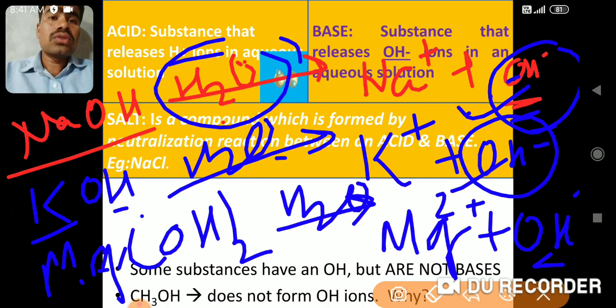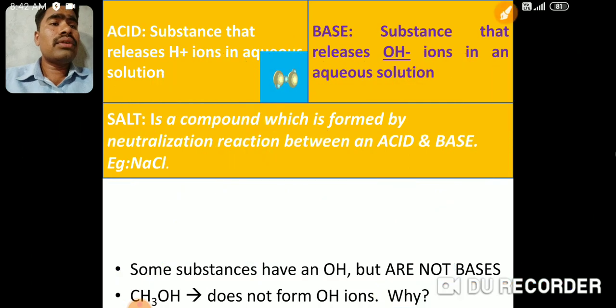You got it? So the definition of these acids and bases is very simple: acids are the substances which produce H plus ions in the aqueous solution. Aqueous solution means solution made in the water. So any chemical compound, if you dissolve it in the water and it furnishes H plus ions, then it will be called an acid. If any compound, if you add it in the water and it furnishes OH minus ions, it will be called a base.